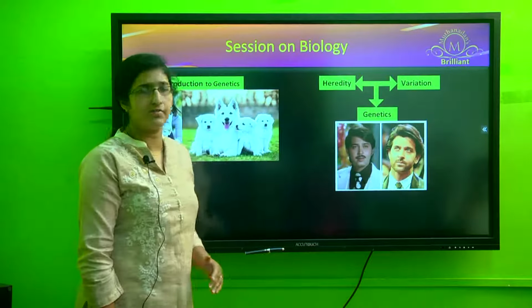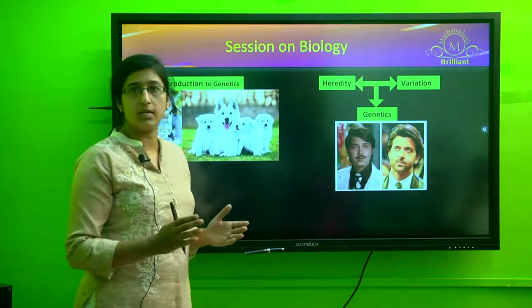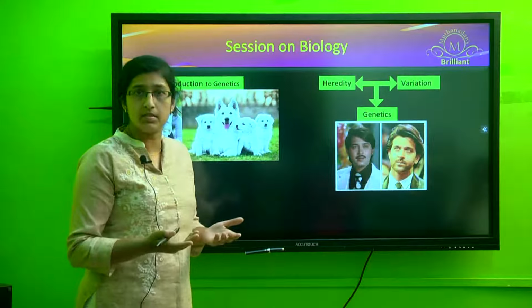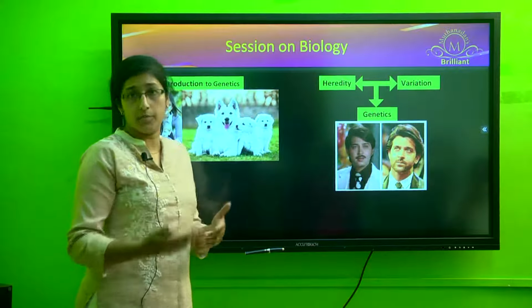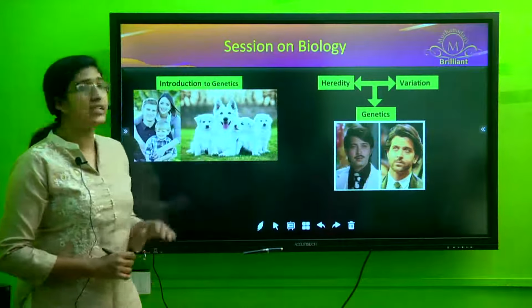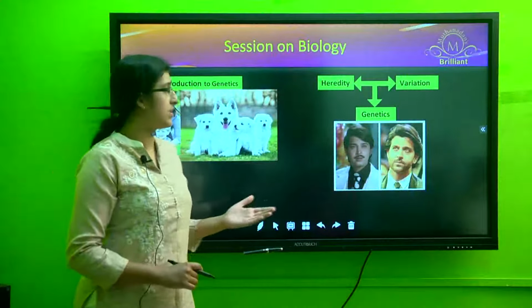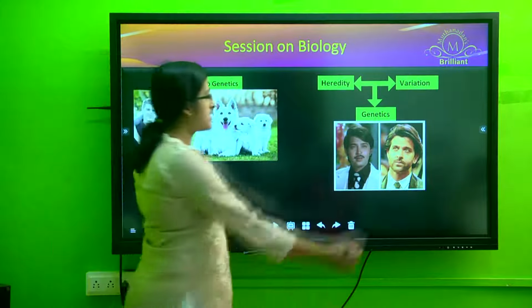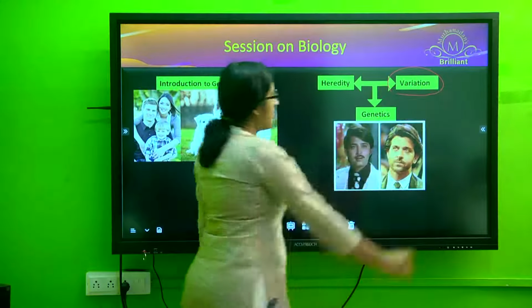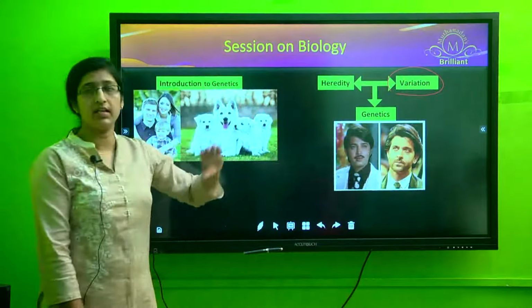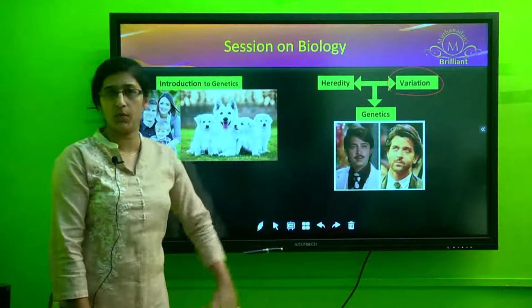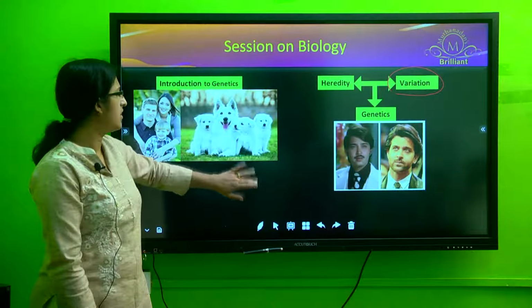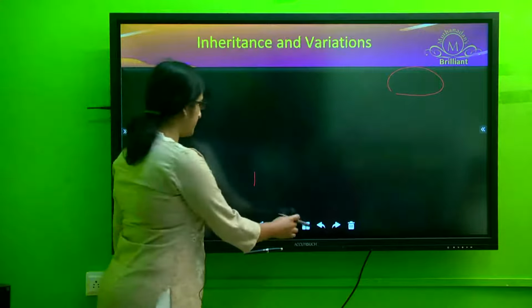Then what is variation? Any difference that you see between two siblings or between a progeny and its parent, the degree of difference you see between the siblings or between the progeny and the parents is what you call variation. So that is what genetics is all about, the study of both heredity as well as variation. Now moving ahead,